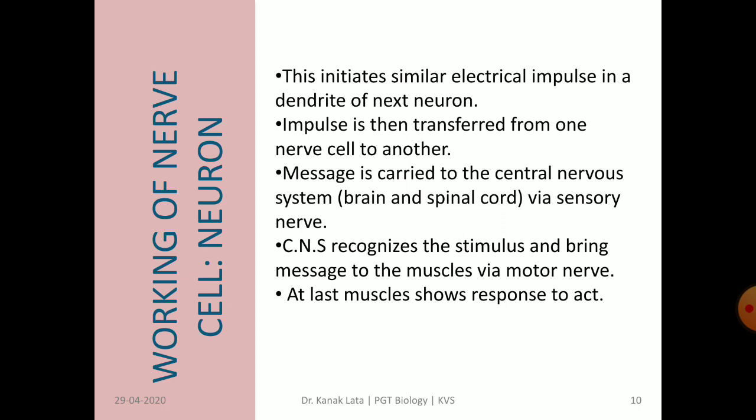These messages are carried to the central nervous system. So, what is the central nervous system? Brain and spinal cord, through sensory nerves. The role of the central nervous system is to recognize the stimulus and bring the message to the muscle via motor nerves. So these two nerves play an important role in transmitting and receiving the message. Finally, the muscles act accordingly.